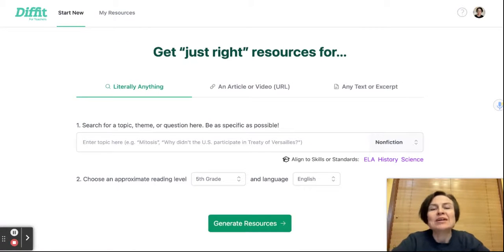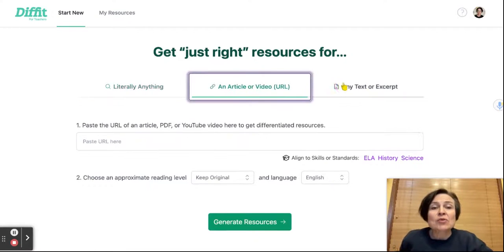Diffit is a great site for creating texts of all kinds, produces quizzes, and then there's tons of export features. I want to give you a quick tour so that you can get started. On this first page, when you go to Diffit.me, you can either put a topic in, use an online article or a YouTube video, or you can actually cut and paste a big section of text or an excerpt from someplace and start with any one of those.